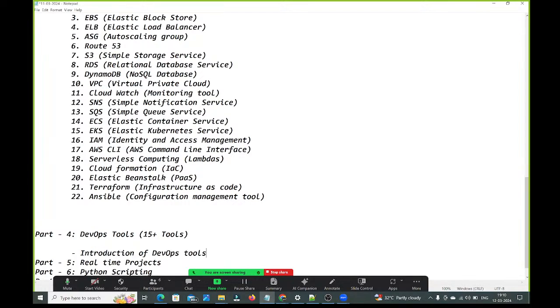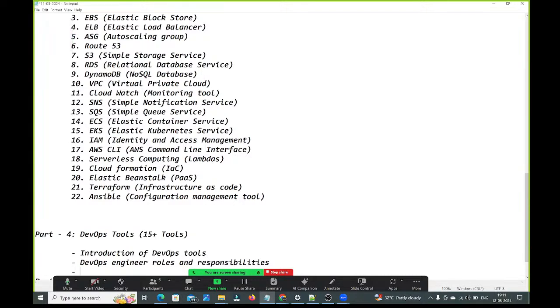After this, I am going to discuss, as a DevOps engineer, what are your roles and responsibilities in the company, and your day-to-day activities in the company. First we talk about DevOps tools introduction. Next we talk about the DevOps engineer's roles and responsibilities. Then we will talk about the first tool.